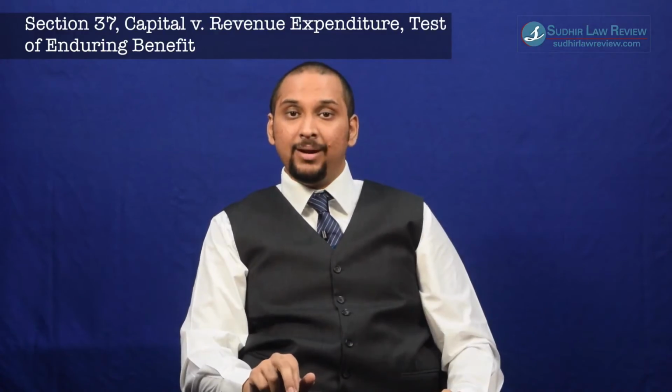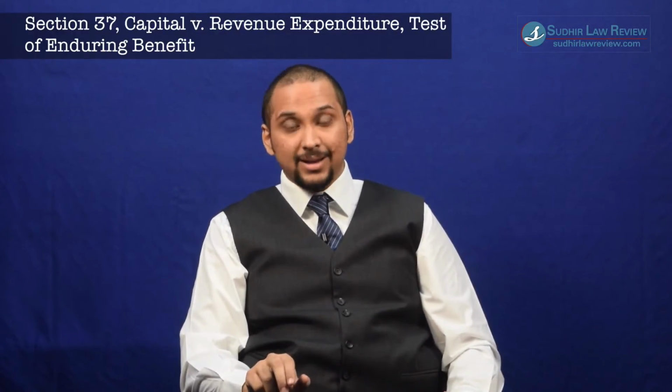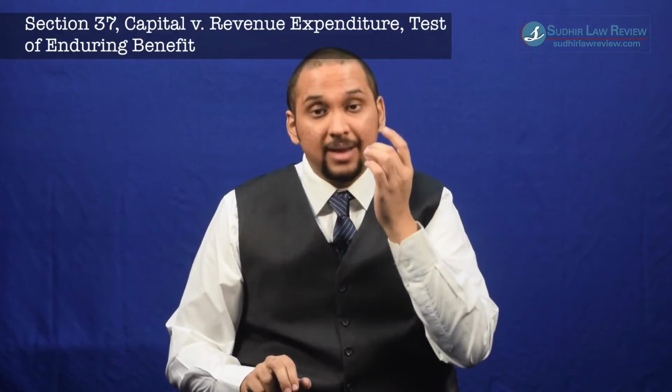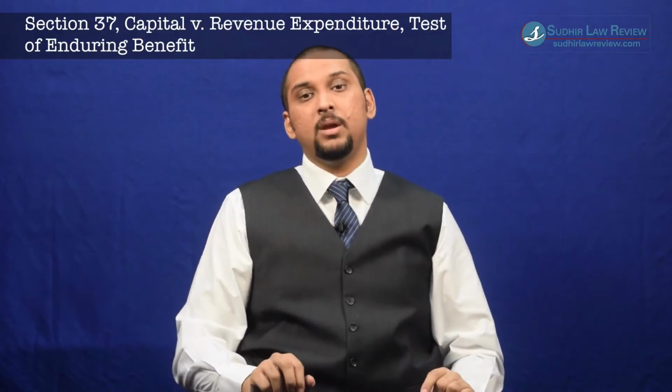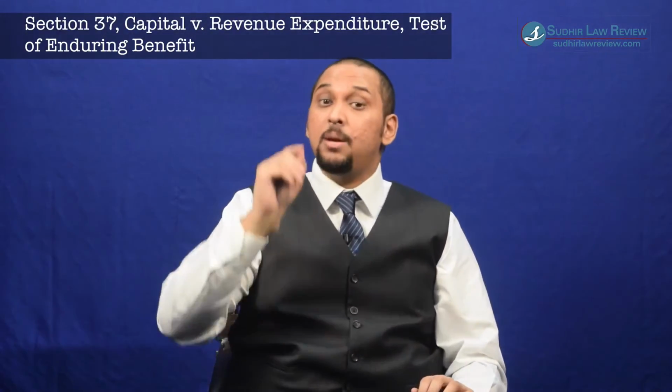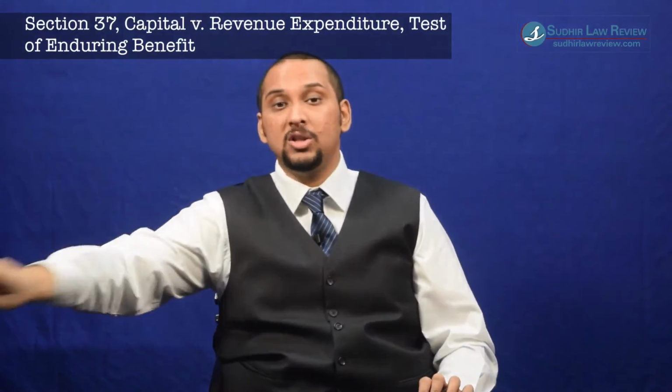So you have to apply the working test basically. The test of enduring benefit, basically. That's what it's called. The aim and object of the expenditure will determine the character of the expenditure, whether it is a capital expenditure or a revenue expenditure. The source or the manner of the payment would then be of no consequence. It is only in those cases where this test is of no avail that one may go to the test of fixed or circulating capital and consider whether the expenditure incurred was part of the fixed capital of the business or part of its circulating capital.